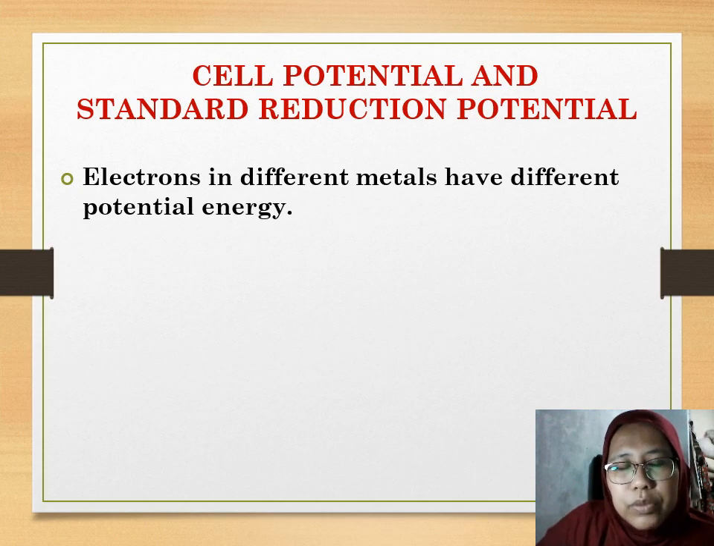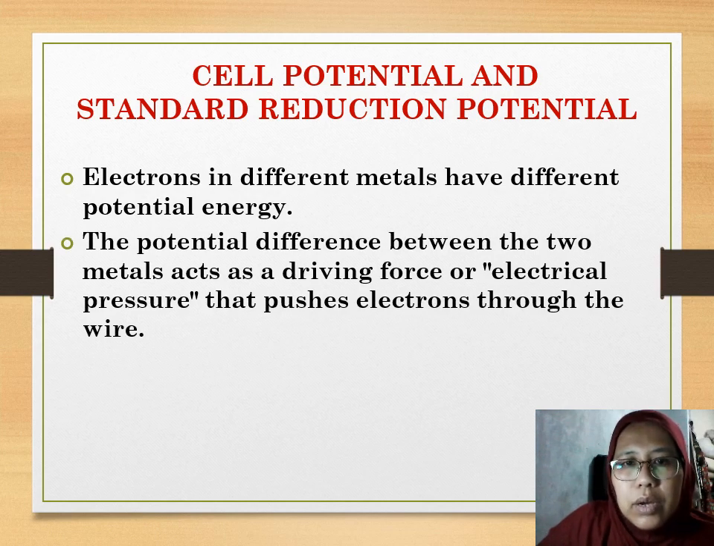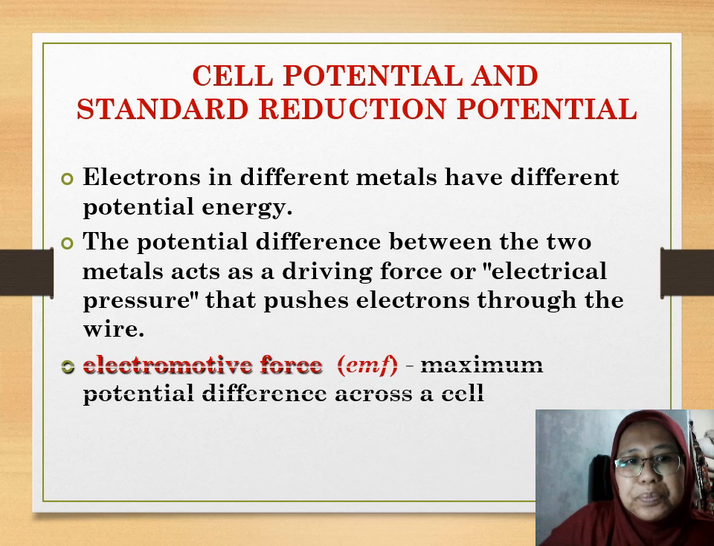The next part of the lesson is to calculate the cell potential and the standard reduction potential. We know that different metals have different potential energy. I believe you already memorized the ECS table, Electrochemical Series table. The potential difference between the two metals acts as a driving force or electrical pressure that pushes the electrons through the wire. It's a spontaneous reaction.